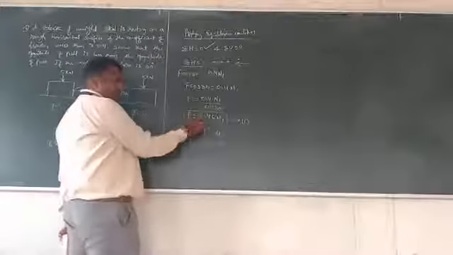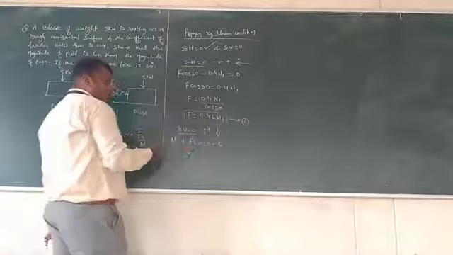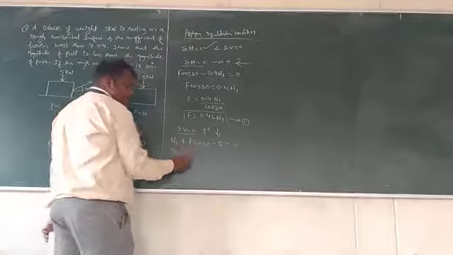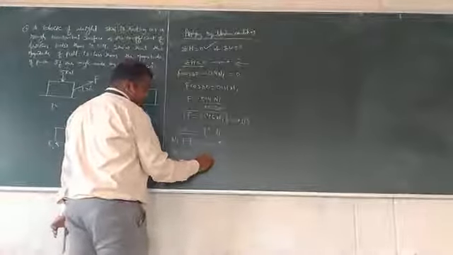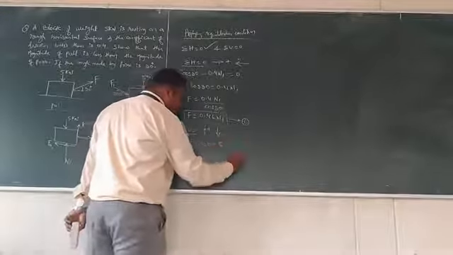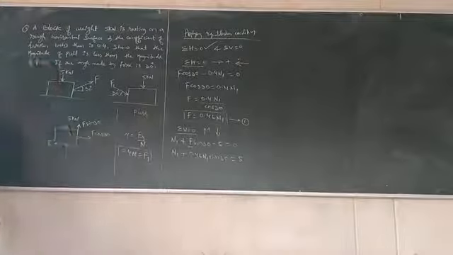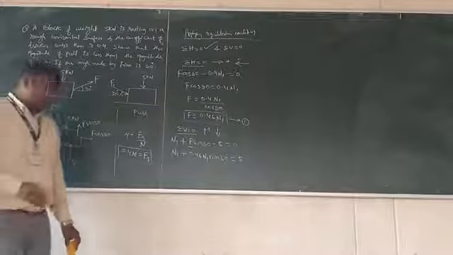So from equation 1 we have f is equal to 0.46 n1. So wherever f appears, I can substitute 0.46 n1. So n1 plus, in place of f, 0.46 times n1 into sin 30 is equal to, taking this 5 to the other side, plus 5. Now add these two. When I add these two, we get 1.23.